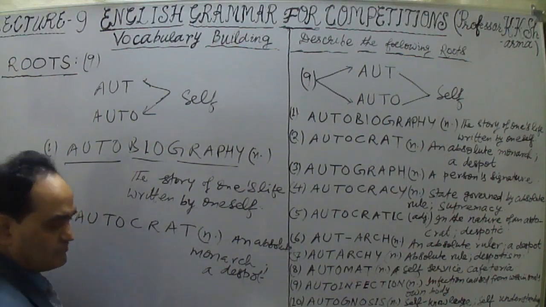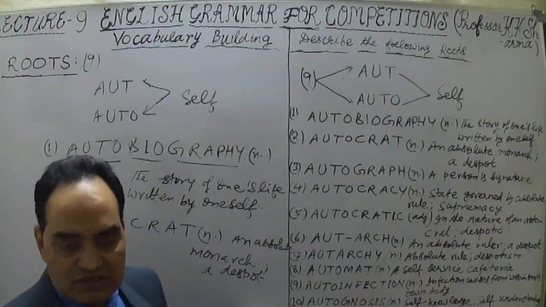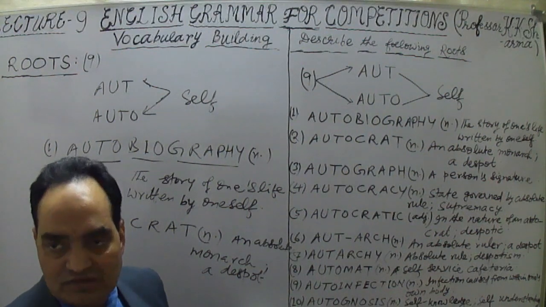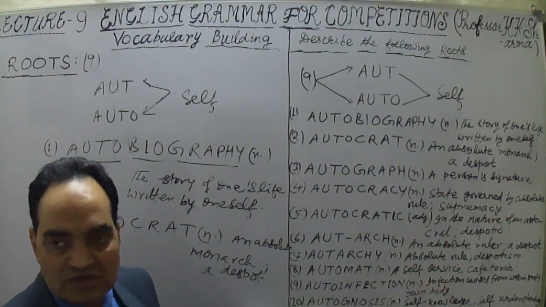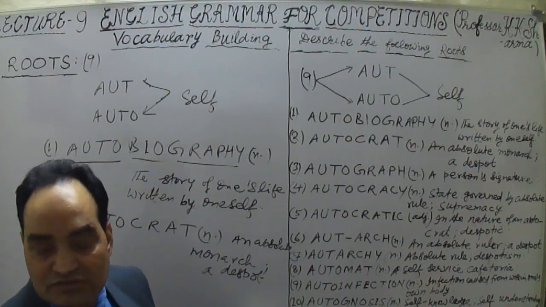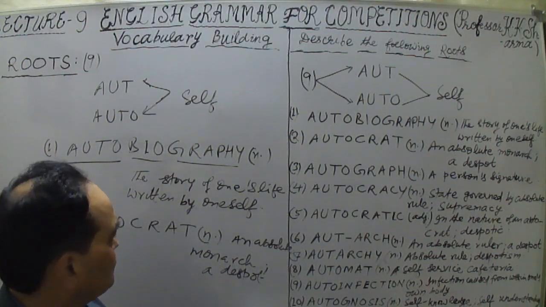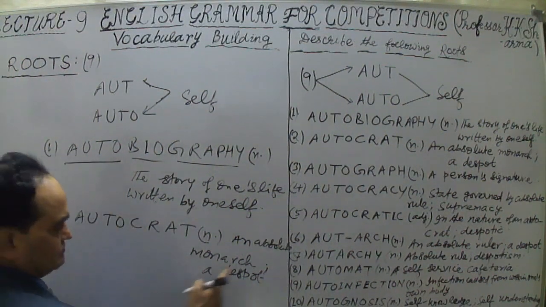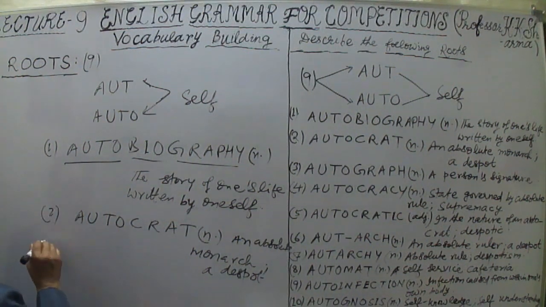In a society also, in a family also, when a person is an autocrat, every other family member has to ask him or her first, and then everything will be done. Otherwise he or she will be angry with you, or will discard you, and ask you to go out of the house. That is also an autocrat type of person. So it can be used as an adjective also: autocratic nature. This is an absolute monarch or despot.